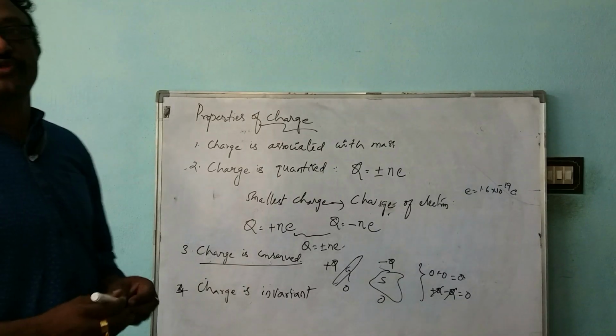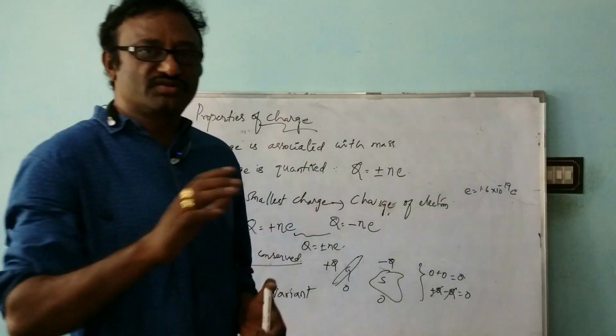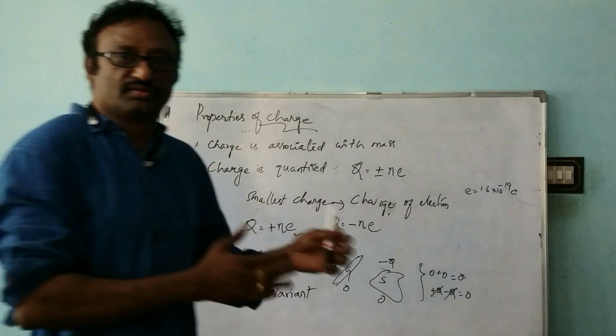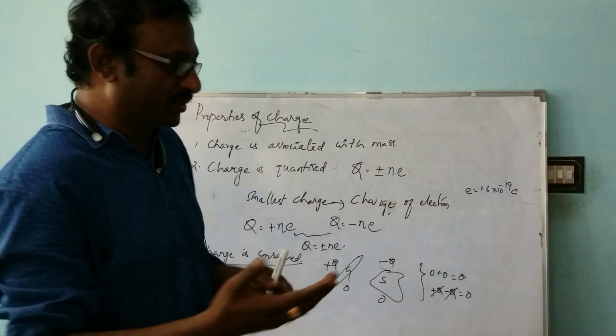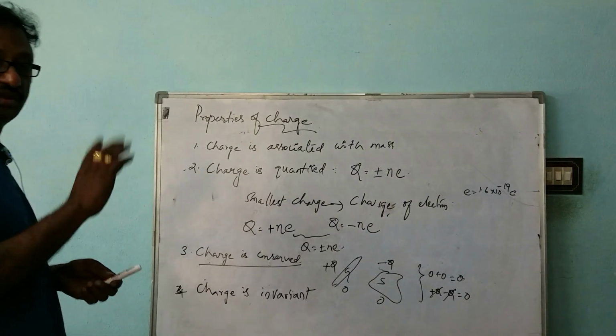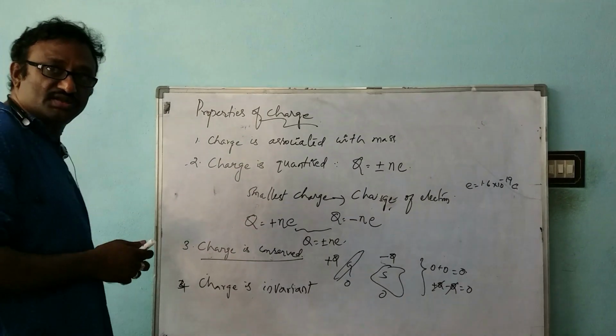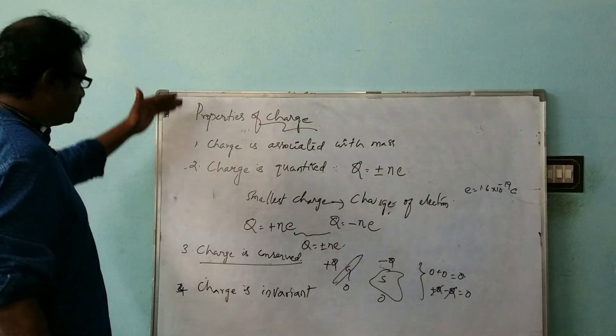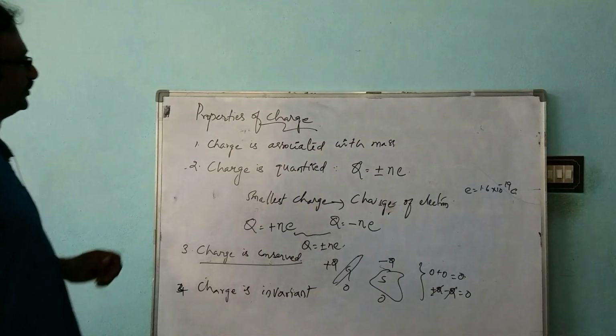The charge is invariant. The meaning of that is, the charge will not change as the speed of the particle changes. That means if the particles are in motion, with the change in the speed, the amount of charge on that particle will not change. So we will be calling this as the charge is invariant.